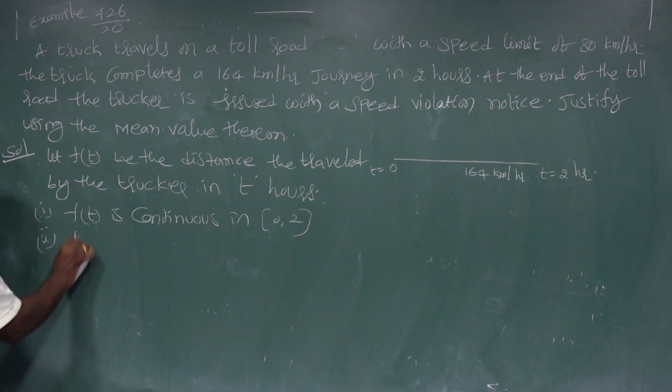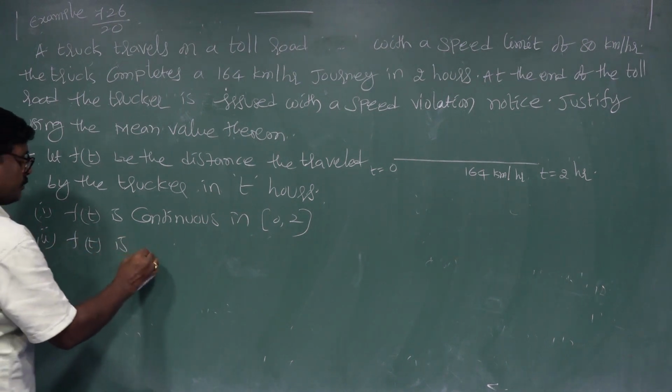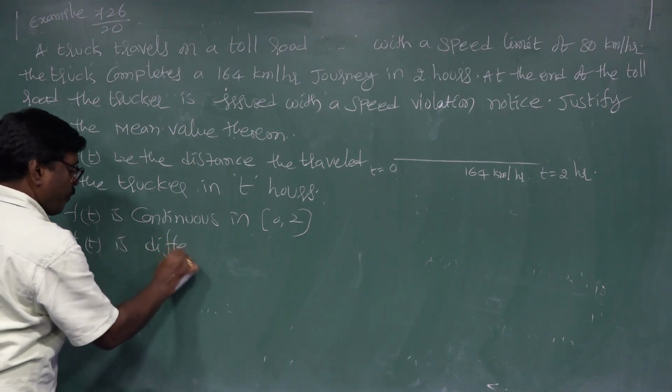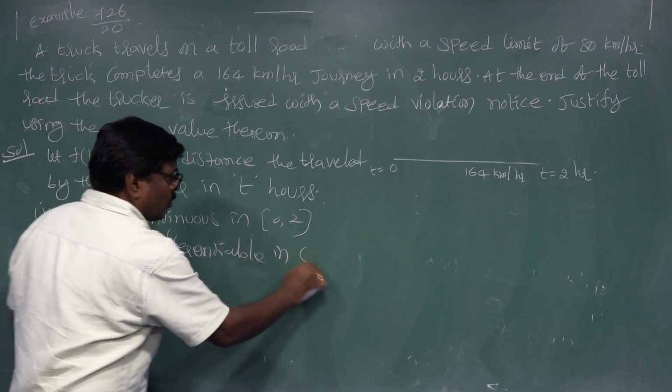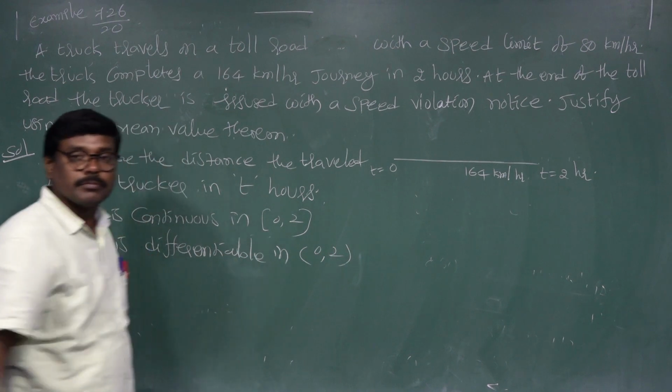Next, f of t is differentiable in (0, 2).